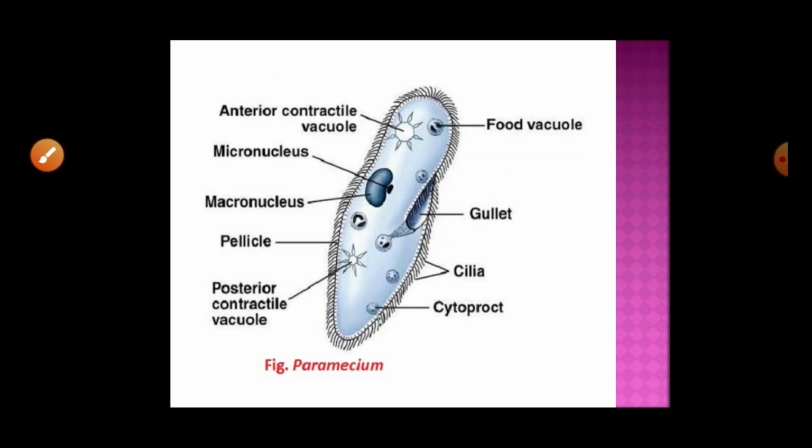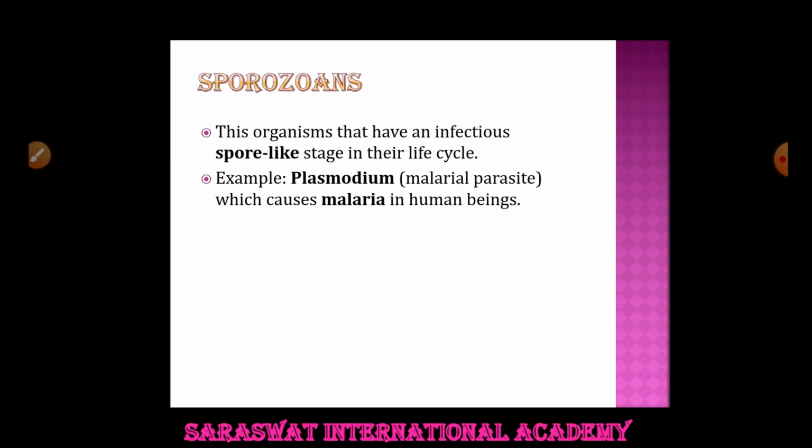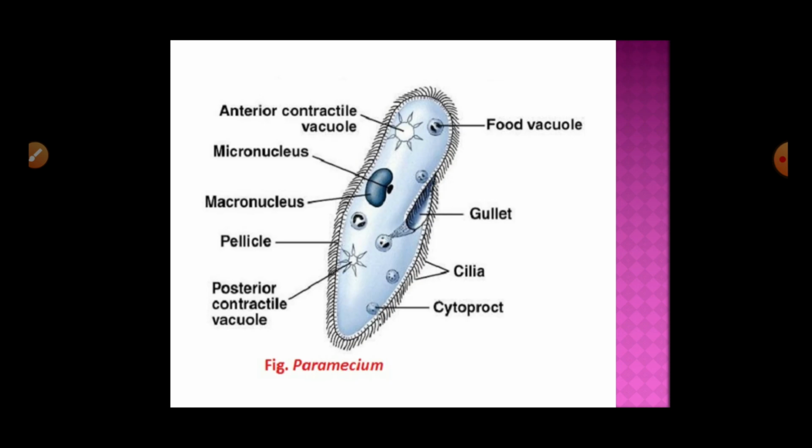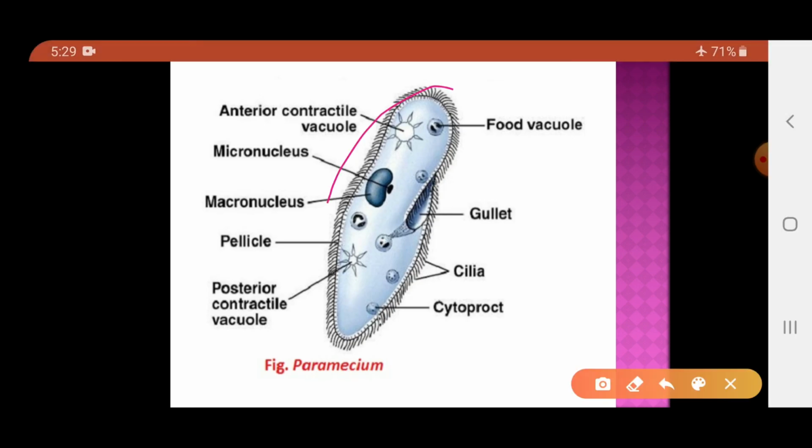This is the structure of a Paramecium. On the surface of the Paramecium, you can see thousands of cilia are present, and this opening is called the gullet. Through this gullet the food will enter inside the organism, and these cilia are what make the movement of the body possible. So that is regarding the Paramecium.